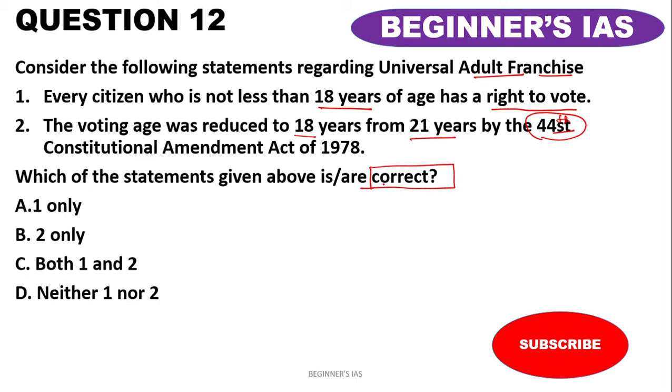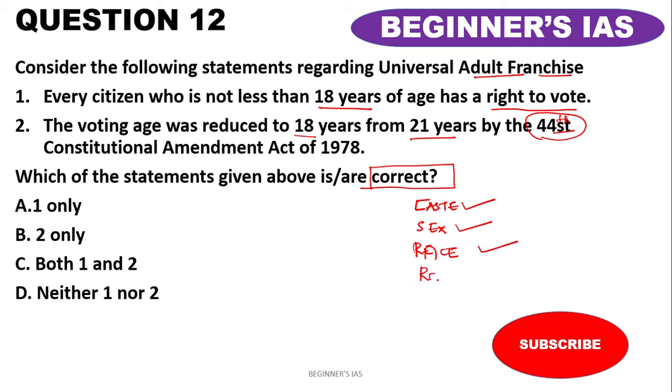Let us analyze the statements. The Indian Constitution adopts universal adult franchise as the basis of elections to the Lok Sabha and state legislatures. Also note down that every citizen who is not less than 18 years of age has the right to vote without any discrimination like caste, sex, race and religion. So these are the criteria.